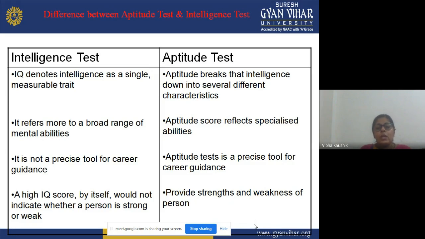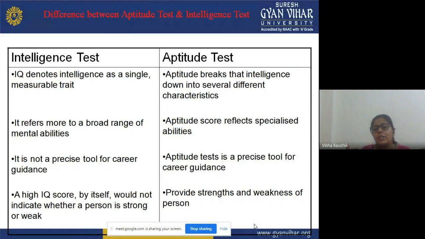Now, the aptitude test provides the strengths and weaknesses of a person. When we administer an aptitude test to a person, it gives us the information that these are the strengths and these are the weaknesses of that particular individual related to that particular area, or the specialized abilities.